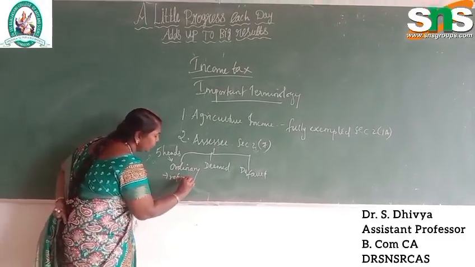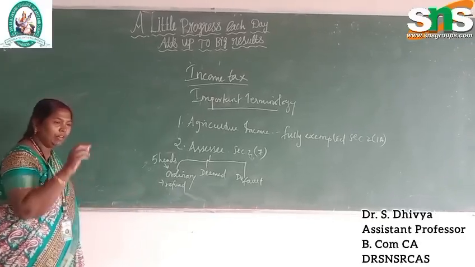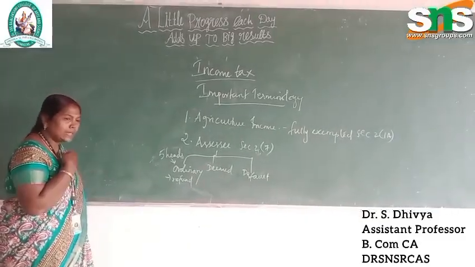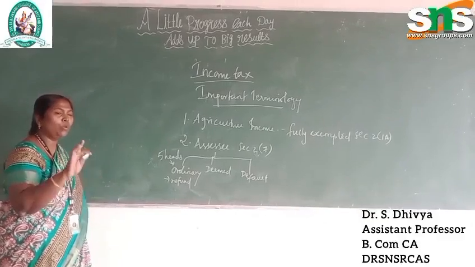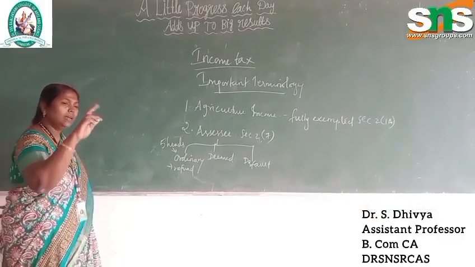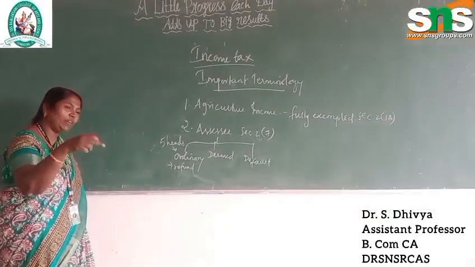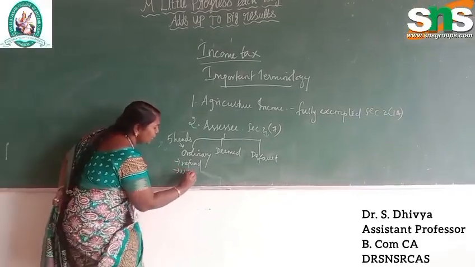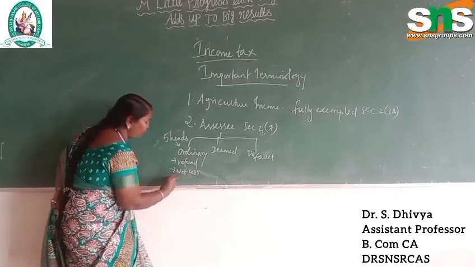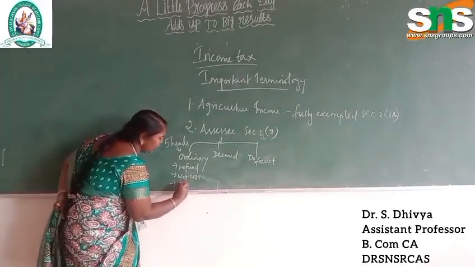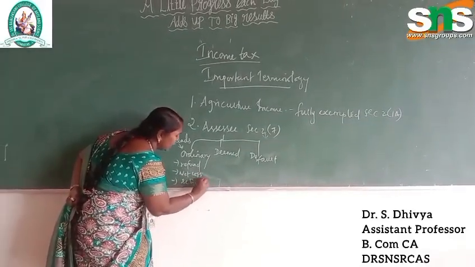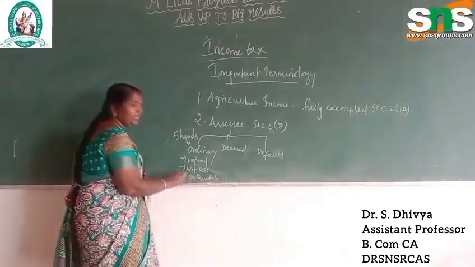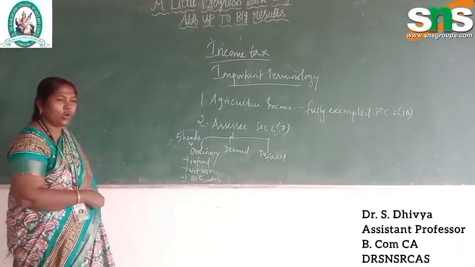So even for the loss I have made, I have to file, and regularly, maybe on a quarterly basis or on the dates they have mentioned, I have to pay. This is the ordinary assessee.